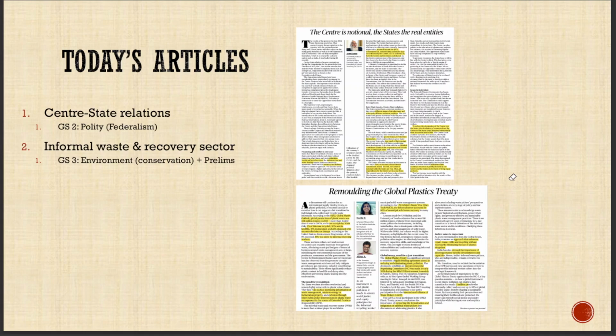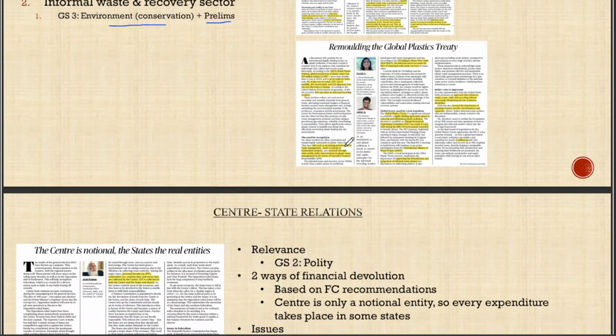The second article is on informal waste and recovery sector. So this particular sector becomes an important theme under the environment conservation part in GS3 paper of the mains, and it also gives us a lot of keywords related to prelims part of the environment section. Now let's go into the articles one by one.